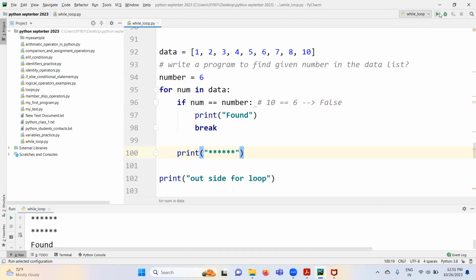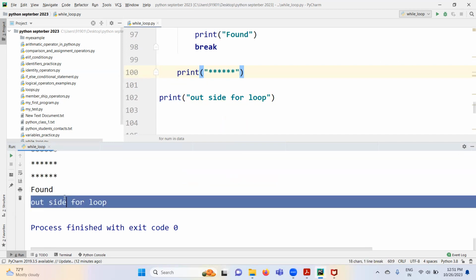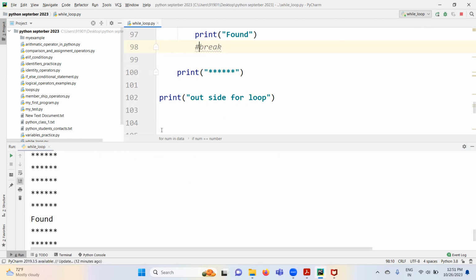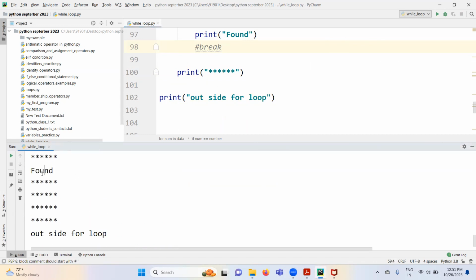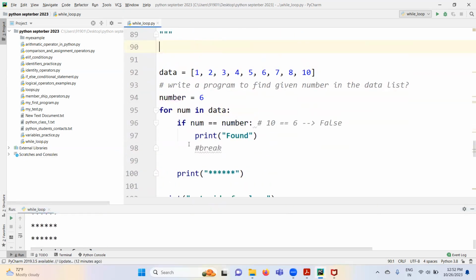So let me run this program. Found, outside for, right? If you remove the break here, see the output. After found, it is getting these outputs, right? Again, all these lines in the output. Clear? But when you use break,